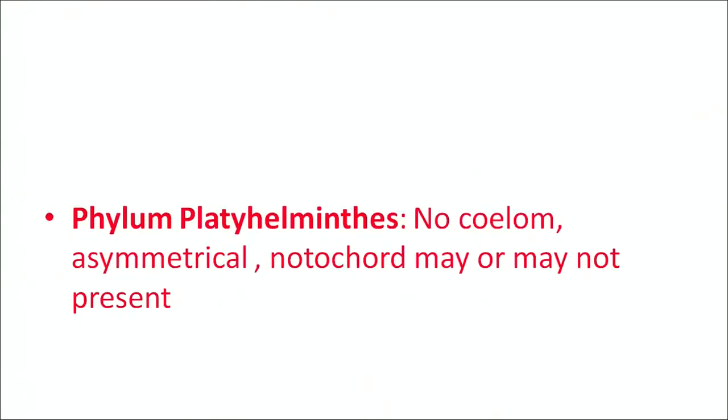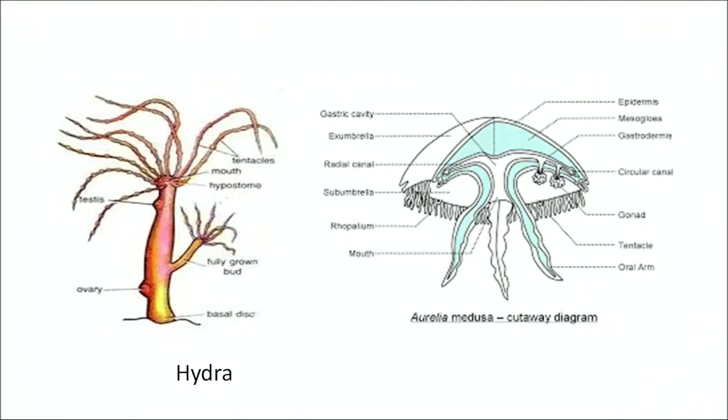Now the third phylum that we are going to discuss is phylum Platyhelminthes. It has no coelom, it is asymmetrical, notochord may or may not be present. For example, flatworms come in your phylum Platyhelminthes. Now what are the main characters of the animals that are present inside this phylum?